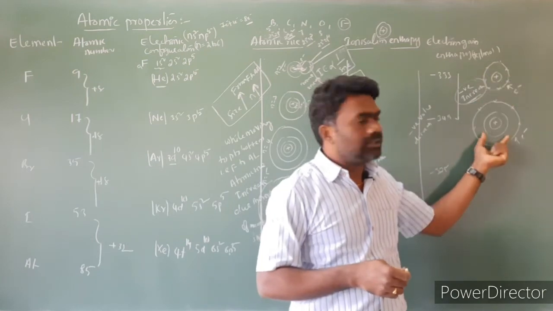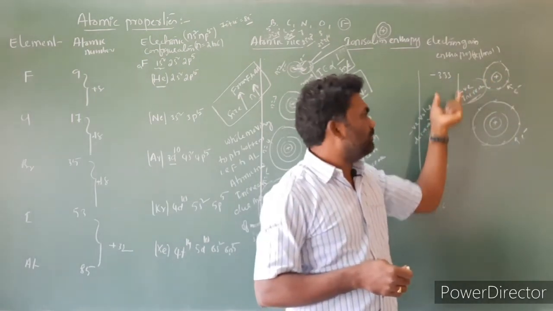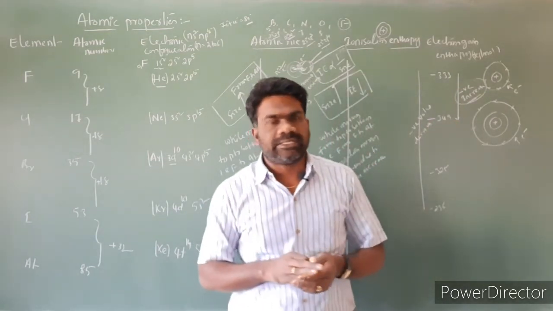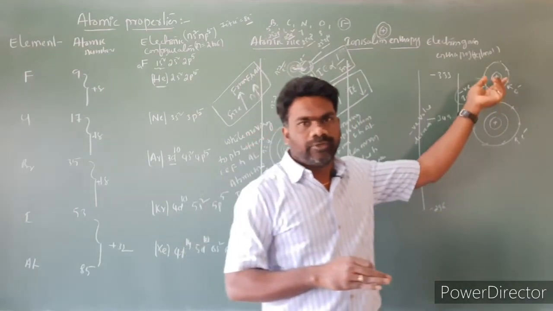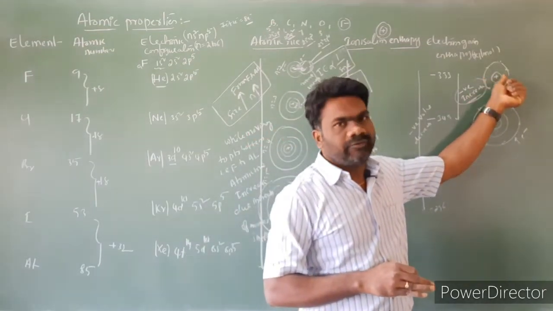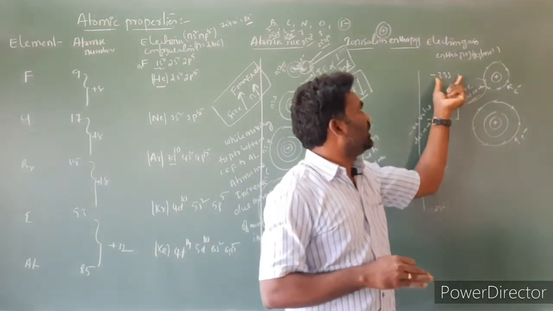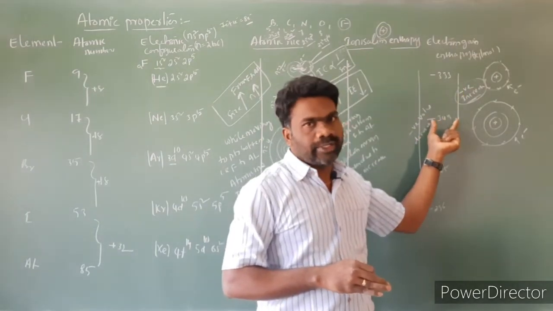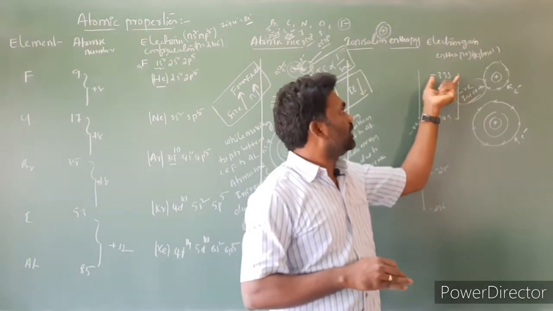Because of this, fluorine has a less negative electron gain enthalpy than chlorine. This is based on the small atomic size of fluorine and the inter-electronic repulsions in fluorine. As a result, the negative electron gain enthalpy of fluorine is less than that of chlorine. More energy is released in the case of chlorine compared to fluorine.